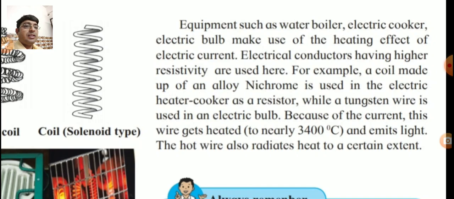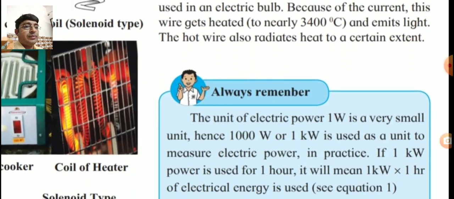Why is this tungsten wire used in an electric bulb? Now this is a give reason question given in our exercise, so you check that question. What do we write as the answer? Because of the current, this wire gets heated to nearly 3400 degrees Celsius and emits light. The hot wire also radiates heat to a certain extent. So this is a give reason question, and a give reason question asks for 2 marks. So you try to write down the answer of that give reason.